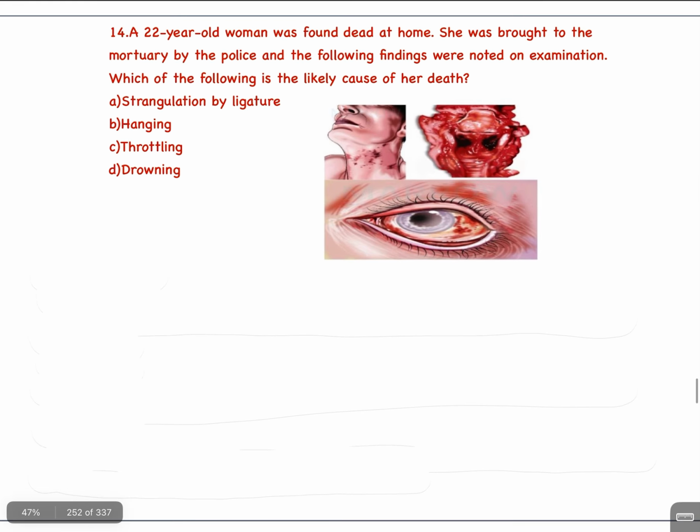Question number 14. A 22-year-old woman was found dead at home. She was brought to the mortuary by the police and the following findings were noted on examination. Which of the following is the likely cause of her death? A. Strangulation by ligature. B. Hanging. C. Throttling. D. Drowning. The answer is C. Throttling.